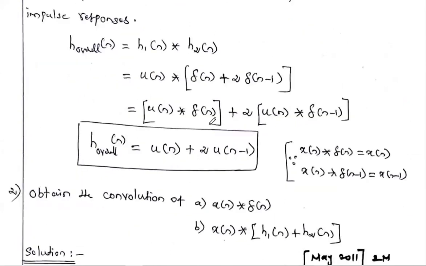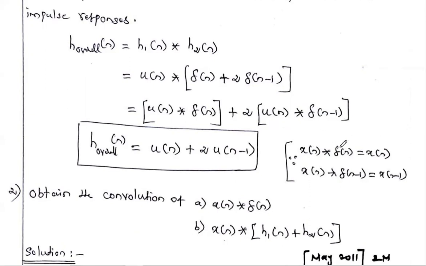We have to find the answer for each convolution. First, u of n convolution with del of n. We already studied the convolution property with impulse: any signal x of n convolution with the impulse signal gives the same signal x of n.